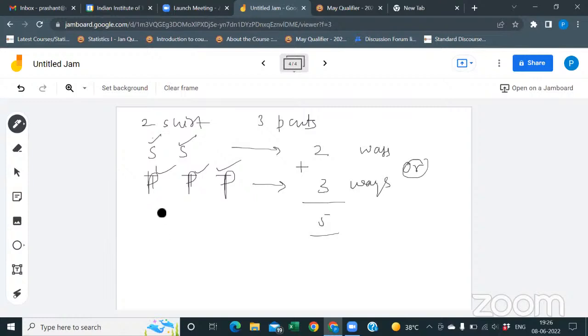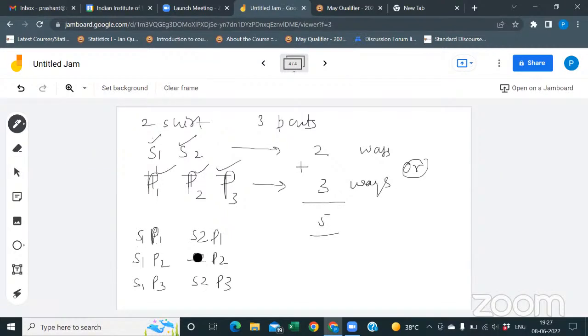Now suppose I say "and". In an AND operation, suppose these are S1, S2 and P1, P2, P3. Can I write S1 P1 when I am saying we have to choose a shirt and a pant? I can write S1 P2, S1 P3, S2 P1, S2 P2, S2 P3.